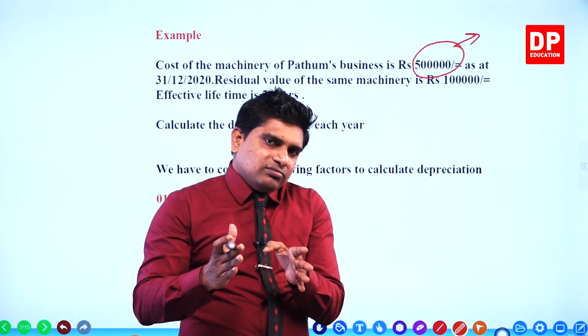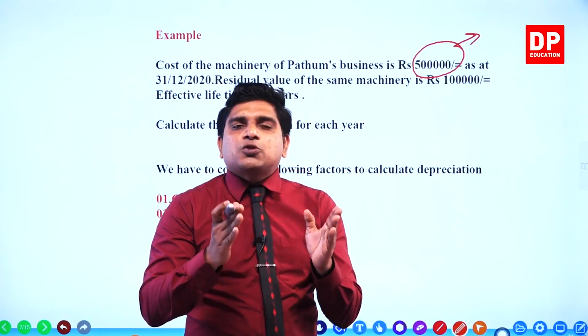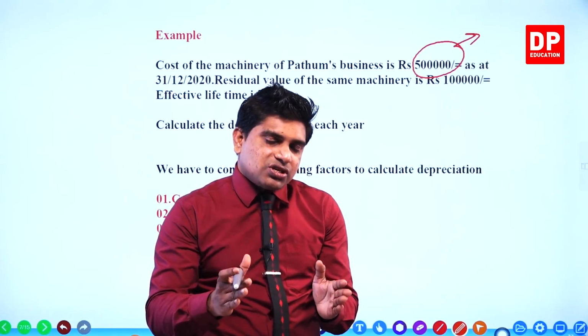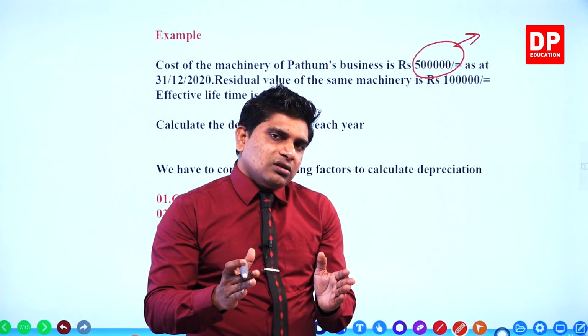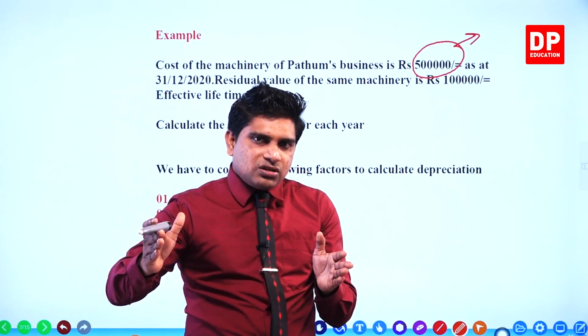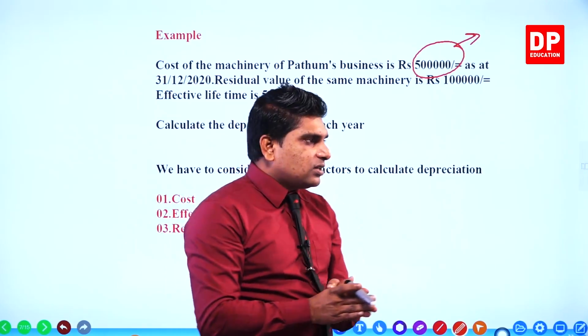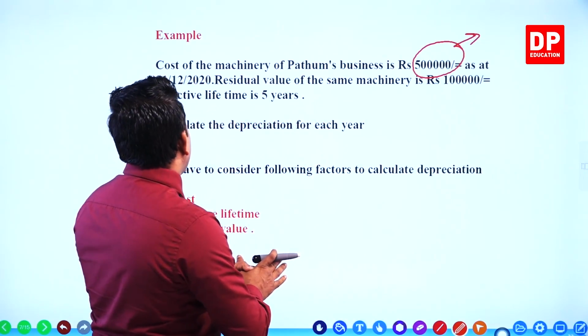Expected lifetime of this machine. Expected lifetime means how long you can use this machine. It's an estimated value, right? Time period, 5 years.